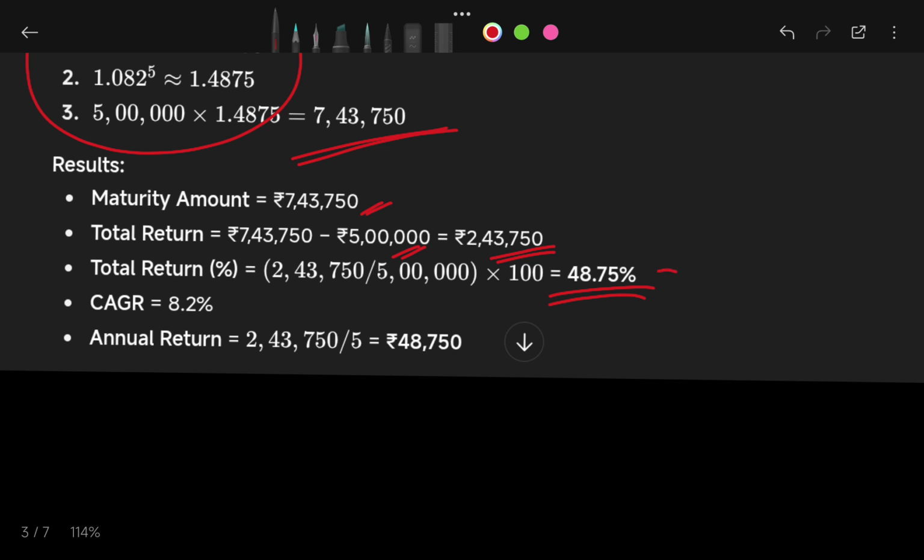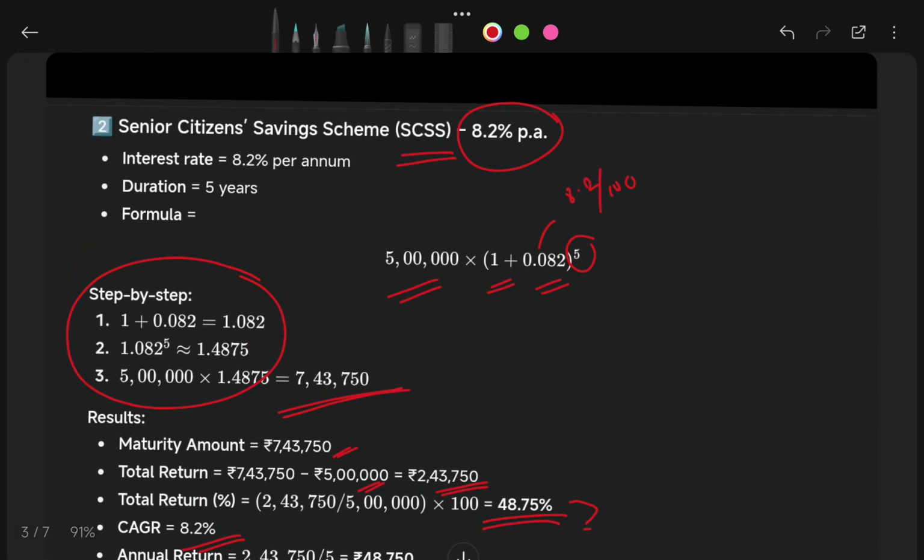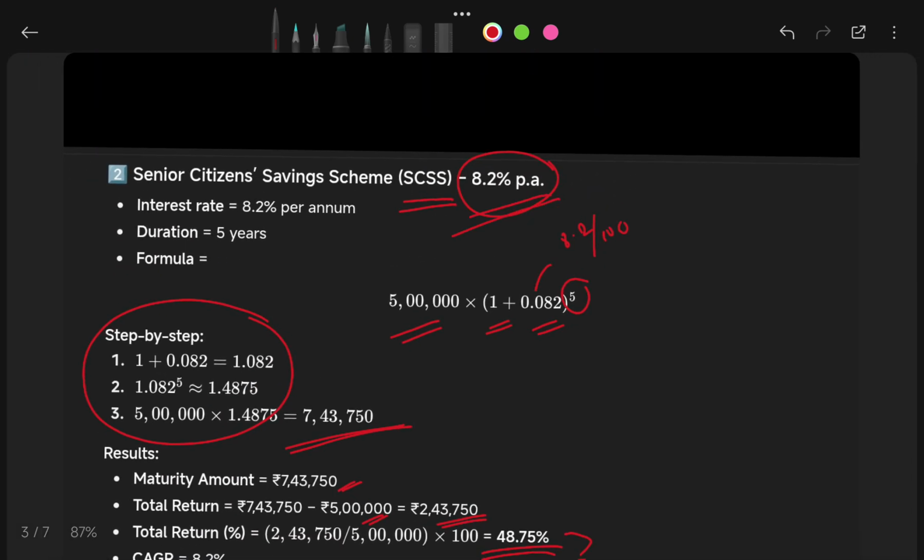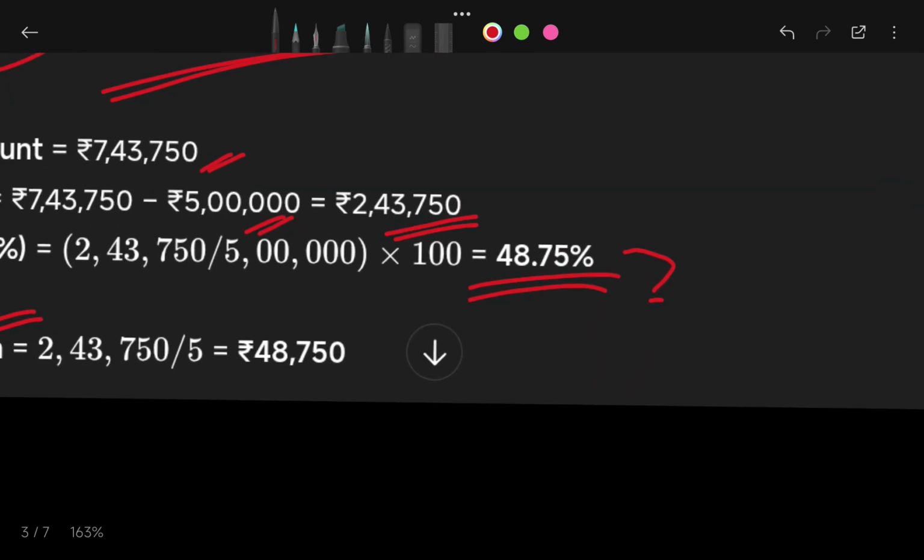Now if I convert this into the CAGR, that is my per annum rate of interest, it is 8.2%, and this was already given in the question. Now we have found this rate of return up to 5 years.